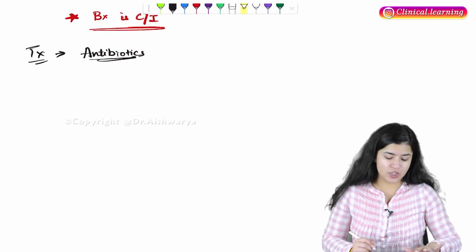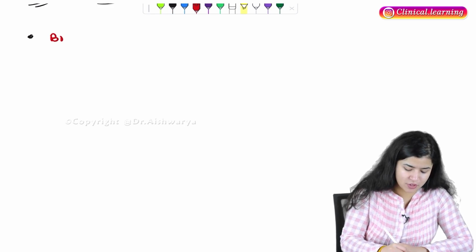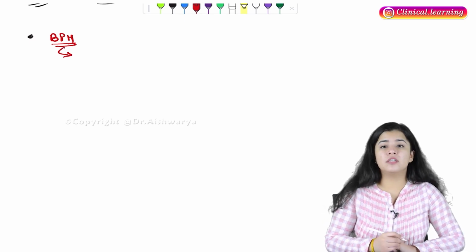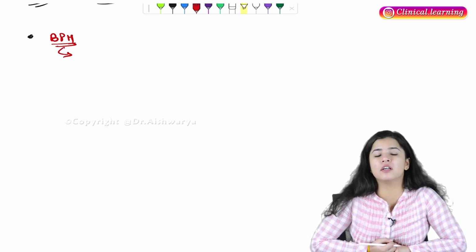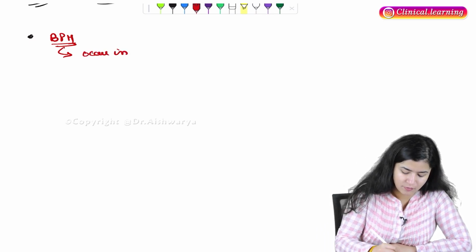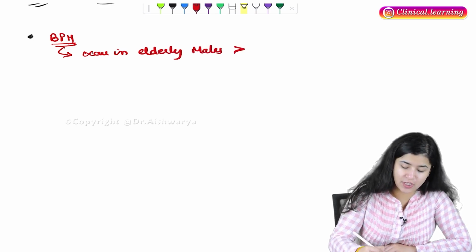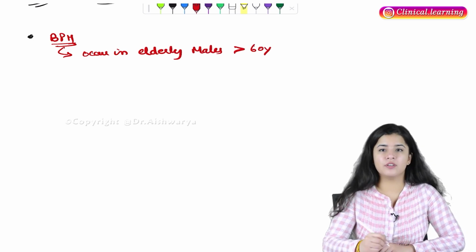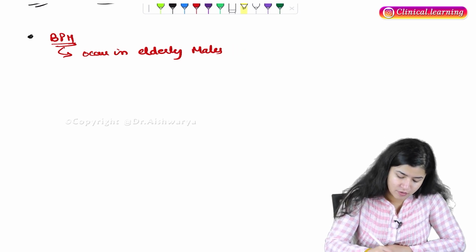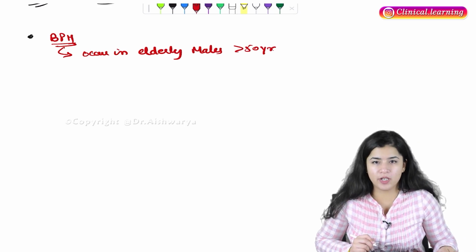The next pathology of prostate is the BPH, benign prostatic hypertrophy. Now, this disease generally occurs in elderly males, more than 50 or 60 years of age. So in them you will see BPH.